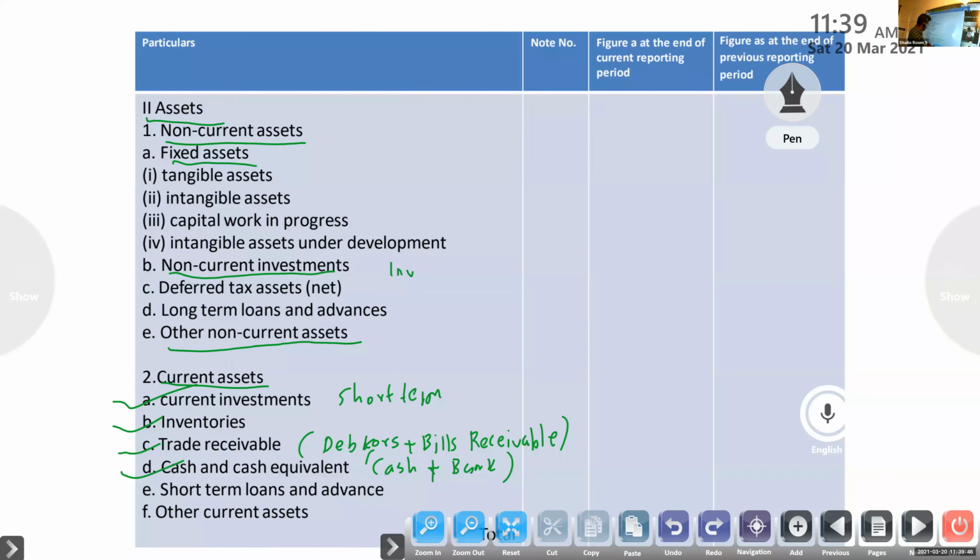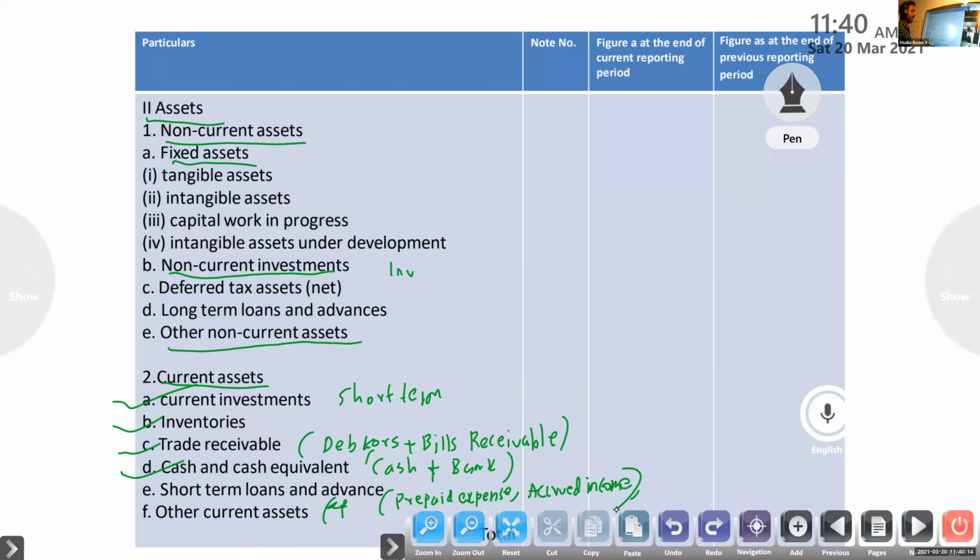Other current assets: we know outstanding or adjustment items like prepaid expenses and accrued income. These are other current assets.